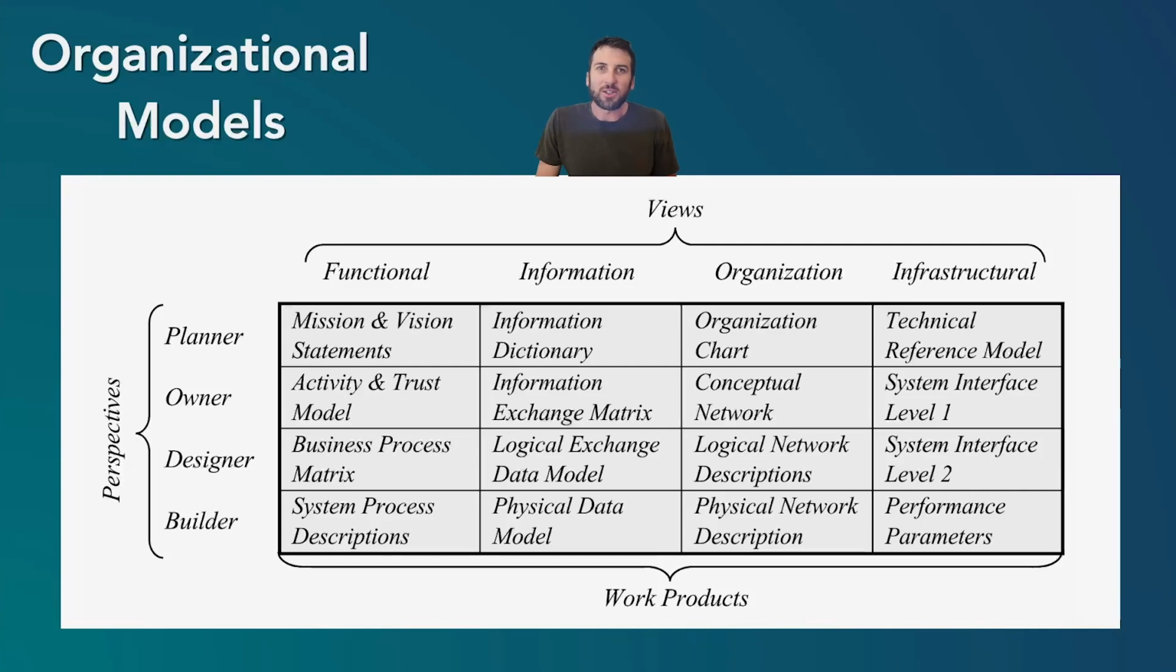You can see in the graph, functional would be something like activity and trust model, and infrastructure would be like the systems interface. So what's important here is not necessarily these exact work products. They can change for an organization, but for an organization, there may be different perspectives. It may be administrative, business, and finance, and there could be different views. Is it for the internal success of the business, the external success, or anything else you define?